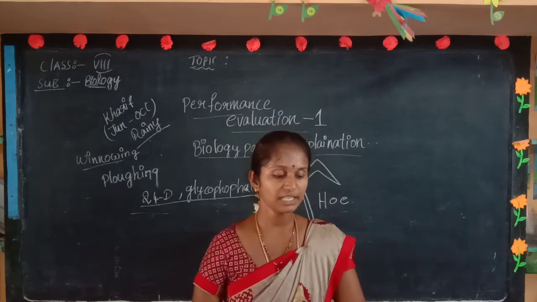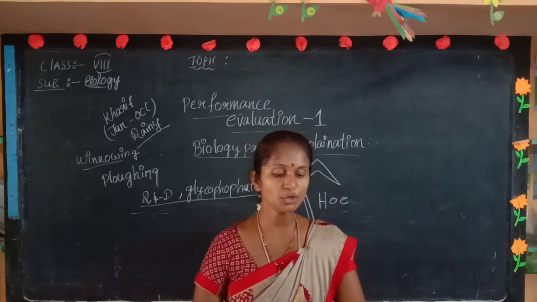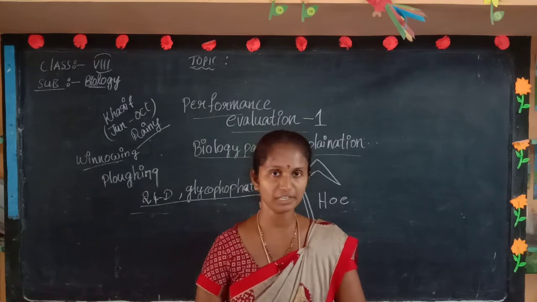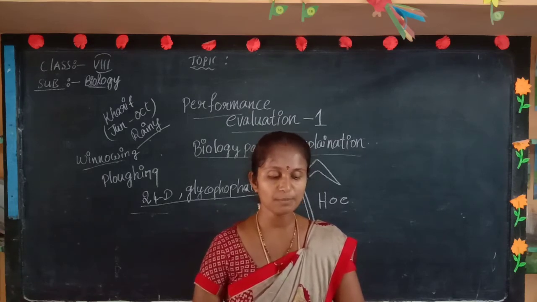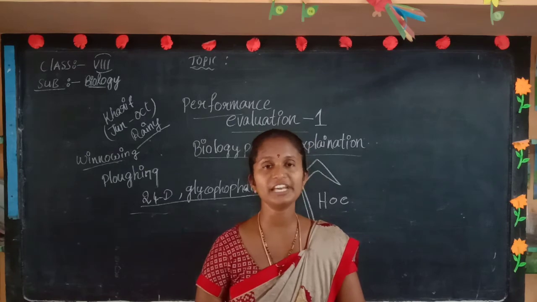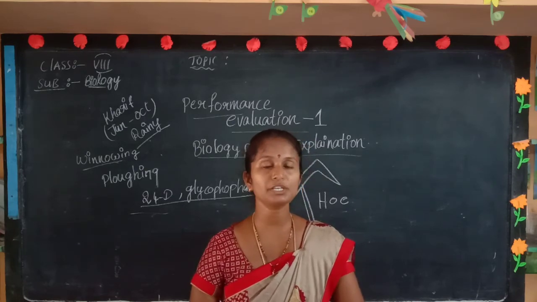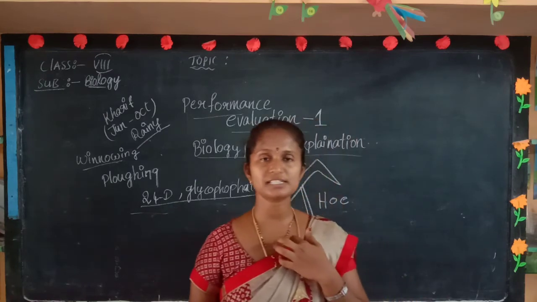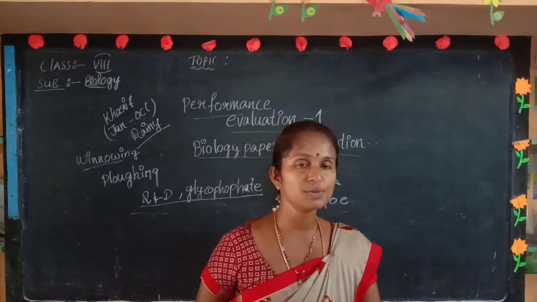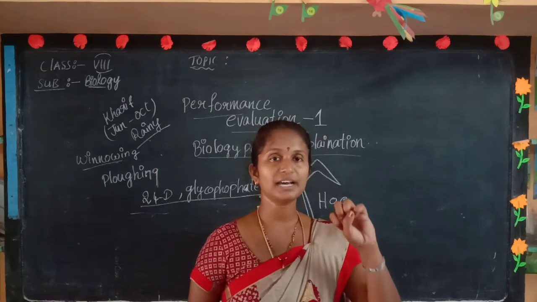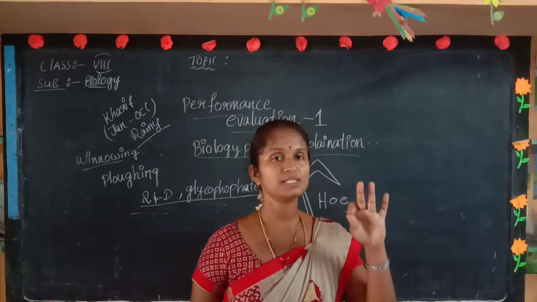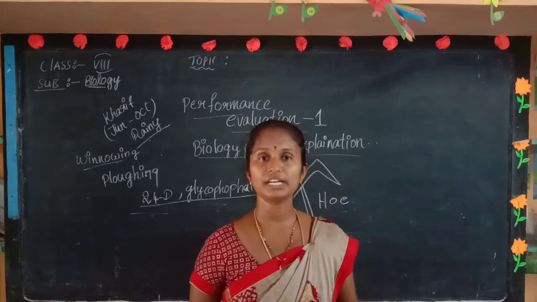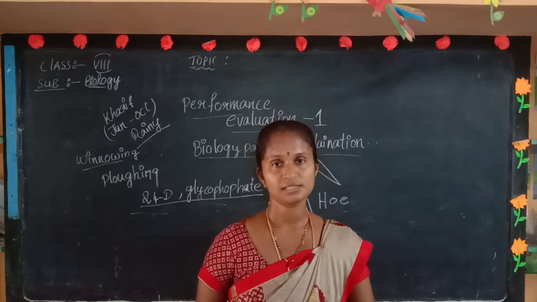And next, 10th question A. How do you check the quality of seeds before sowing in the field? Explain it with the help of an activity. We did the activity of sowing of seeds, with different types of seeds: groundnut, mustard, green gram. You need to explain that activity, and write the aim, materials, procedure and conclusion. These four steps are needed to get the 3 marks for this question.